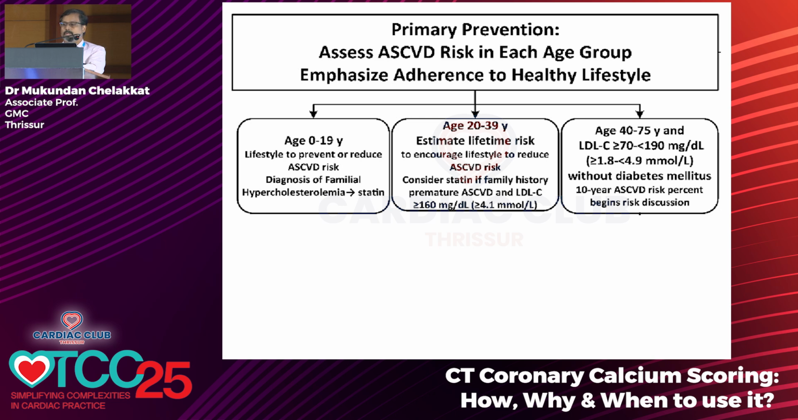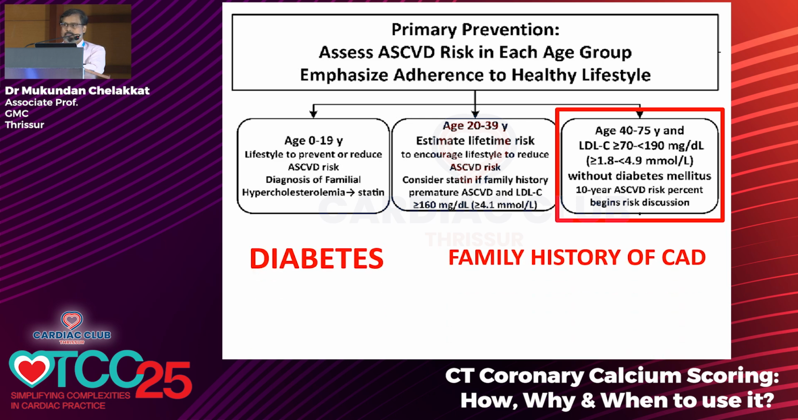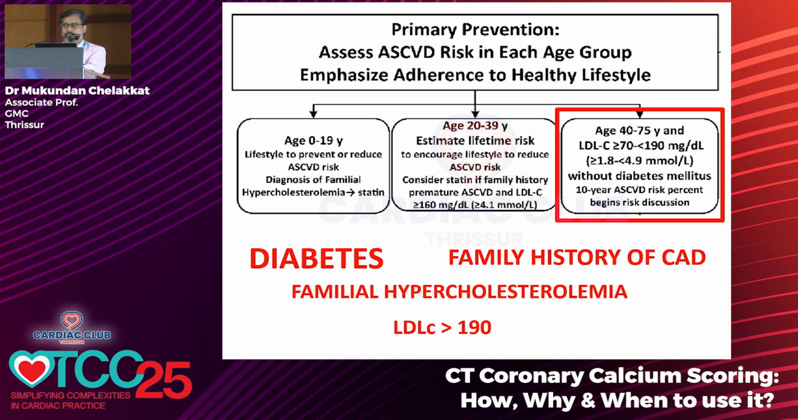So what do we do and whom do we see? It is basically for patients who are more than 40 years and less than 75 years, and LDL should be more than 70 and less than 190, without diabetes. With that you see the risk and then discuss the prevention plan. Diabetes, you don't look at the risk factor at all, you have to treat. Family history of CAD, we have to treat. Familial hypercholesterolemia, we have to treat. LDL more than 190, we have to treat. So excluding these patients, in 40 to 75 year olds, you see the risk score.